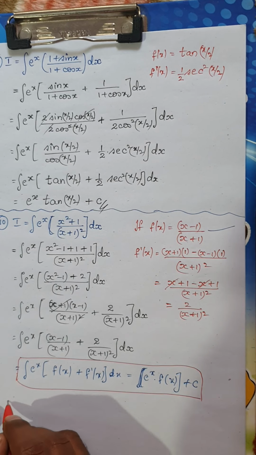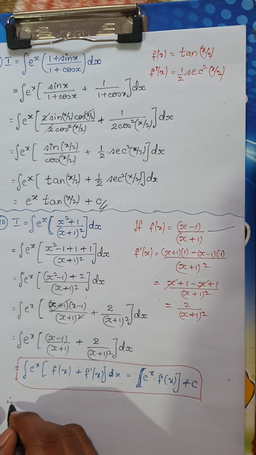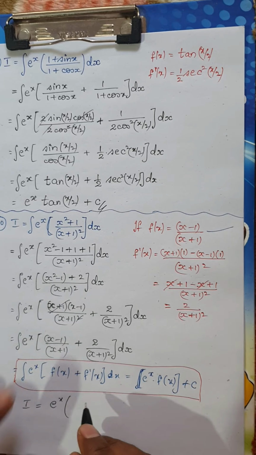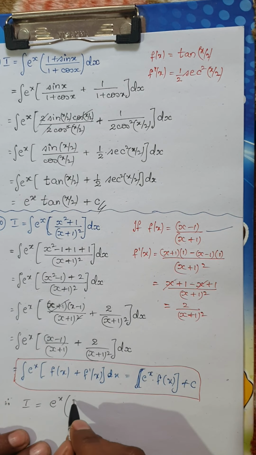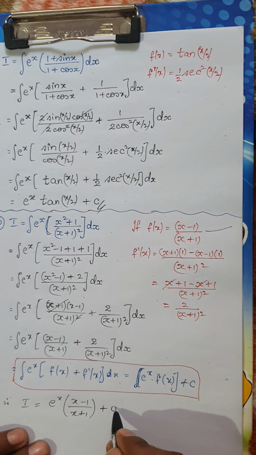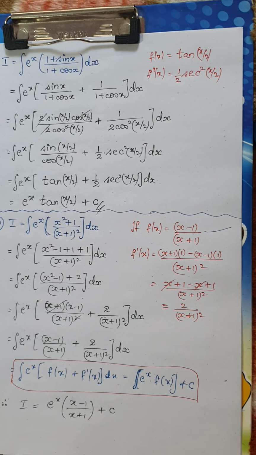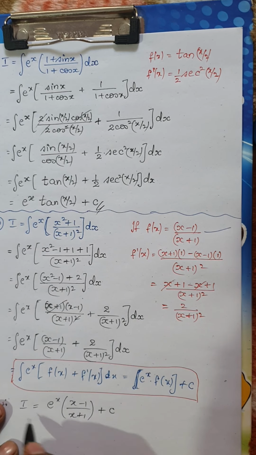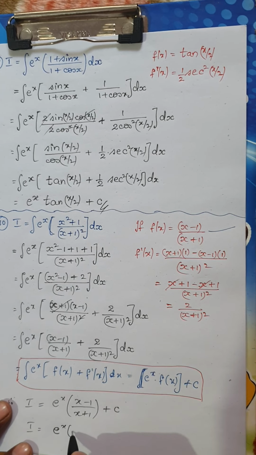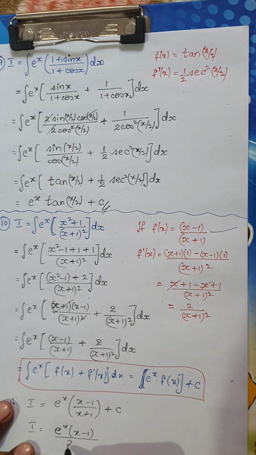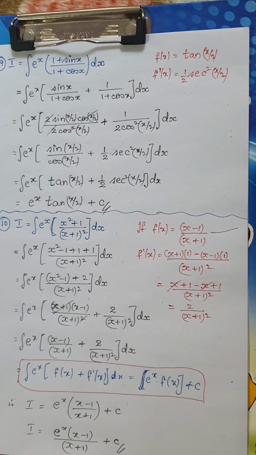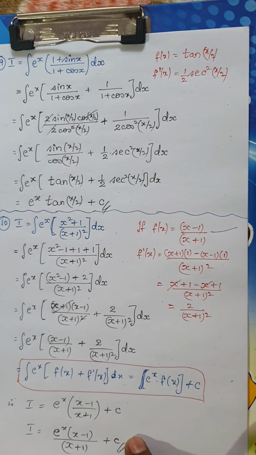Therefore I is equal to e power of x into the function, what is f of x here? It is (x minus 1) divided by (x plus 1) plus c, which is the constant of integration. Okay, or else you can further simplify, it's up to you, this itself is enough. Sometimes people write it as e power of x into (x minus 1) divided by (x plus 1) plus c as the final result. Both are actually one and the same.